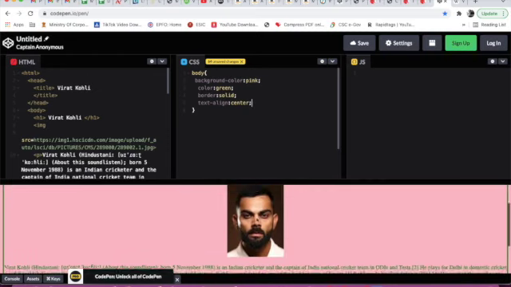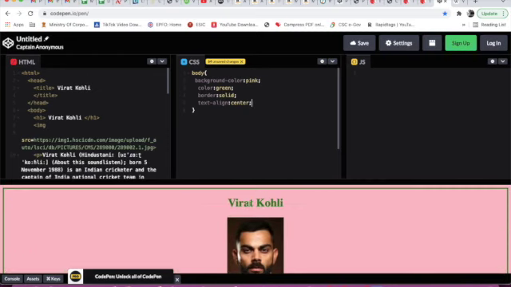See, image is in center and heading is also in center. By text align that I am giving, heading is automatically in center because we have given body, and inside body we have given heading. So heading will be on center.